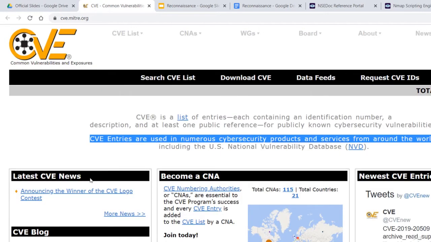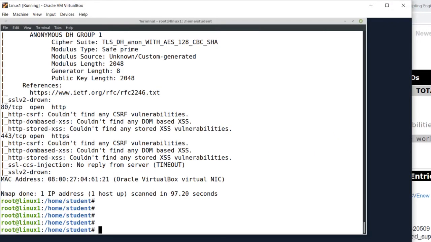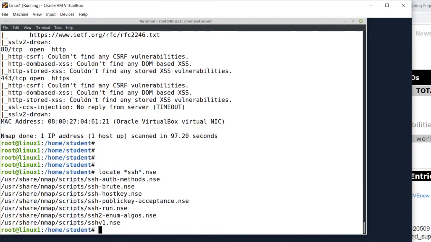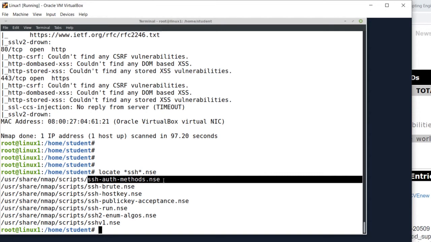CVE stands for Common Vulnerabilities and Exposures, and in plain English, it simply means that's a way of organizing and categorizing software vulnerabilities. This information can be highly useful for security researchers and penetration testers in their daily tasks. With hundreds of NSE scripts available, we may need some help in determining what they do and how they work. Let's find all available scripts related to SSH.